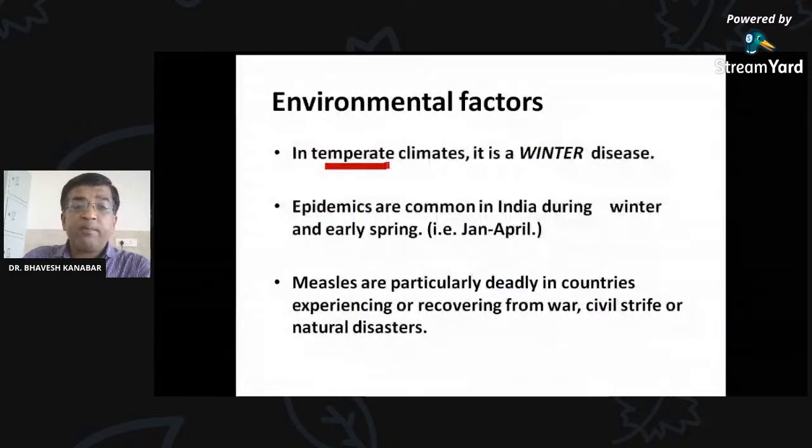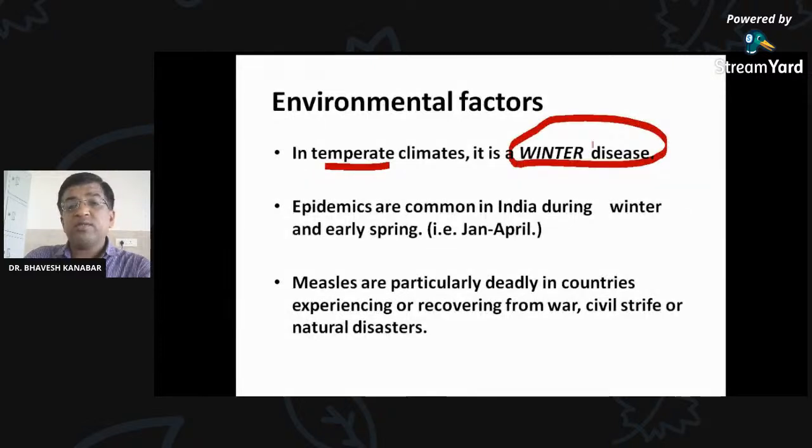Environmental factor in temperate climate: it is a winter disease. So cases of measles are more commonly seen during winter, but many times after winter also, during April, June. Epidemics are common in India during winter as well as during early spring after winter is over. So January to April is the period during which cases of measles are commonly seen in India.